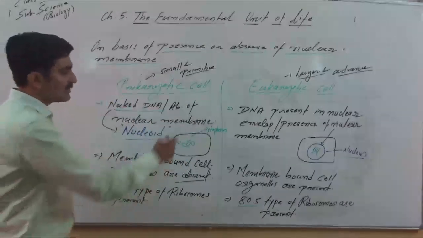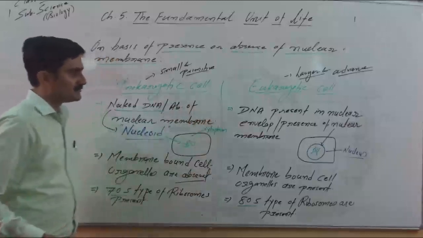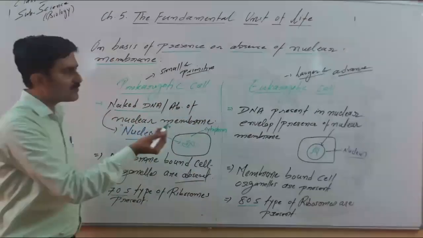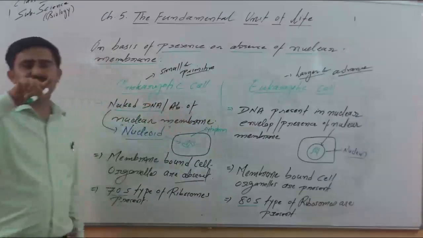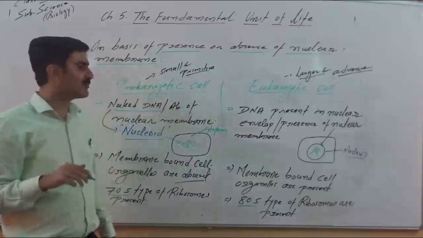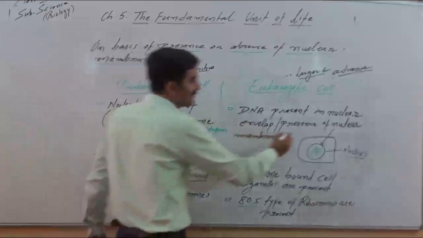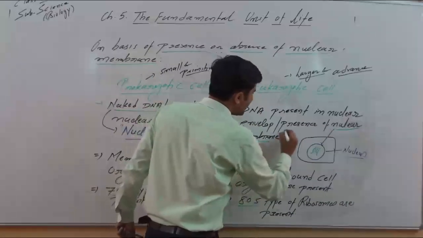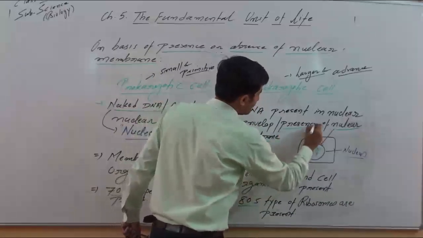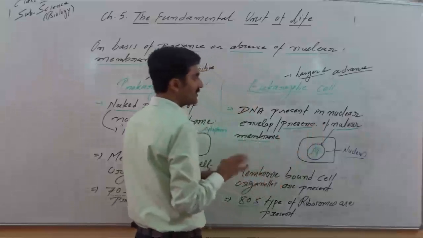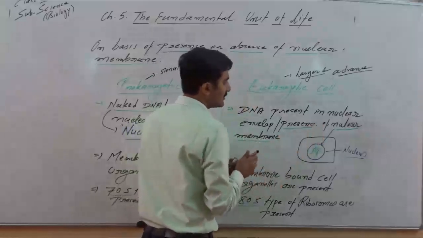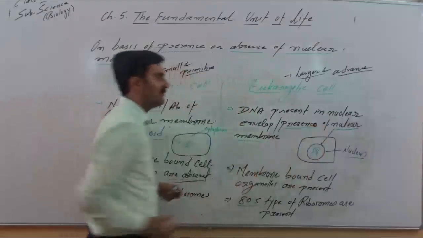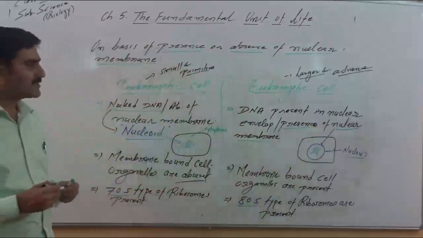Please keep in mind, in case of eukaryotes, DNA or genetic material or the chromosomes are present inside a well-defined nuclear envelope or nuclear membrane. So this envelope is called nuclear membrane, and there is a presence of nuclear membrane. This is the most important point you have to remember. So here a well-defined nuclear membrane is present.